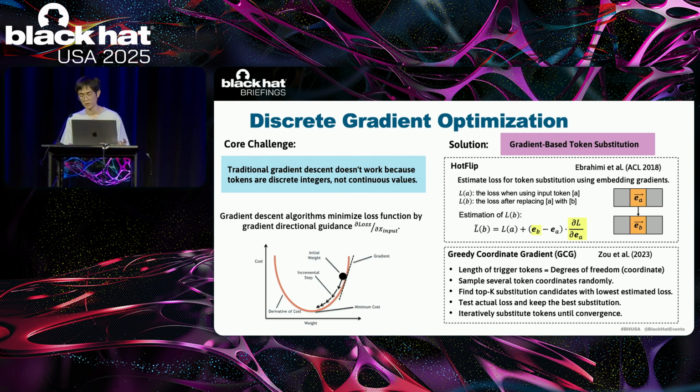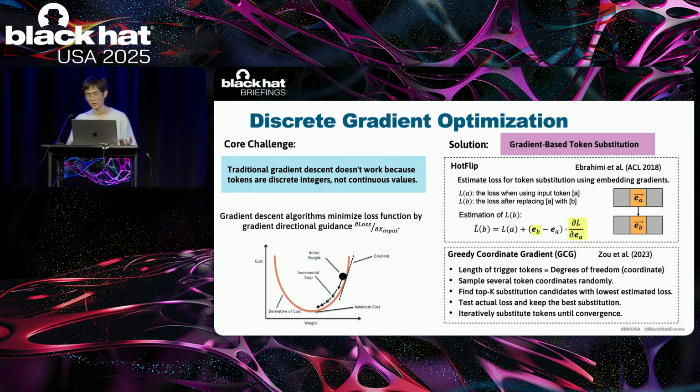To find the token that minimizes the estimated loss, we only need to pick the token B whose embedding vector produces the smallest dot product, as shown in the yellow background. While HotFlip tells us what replacement token B to use,